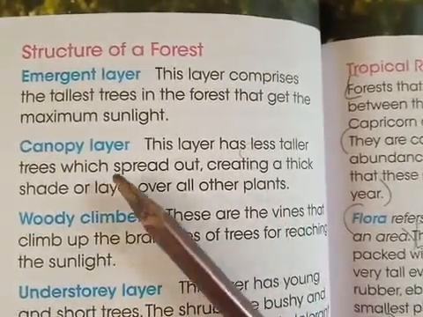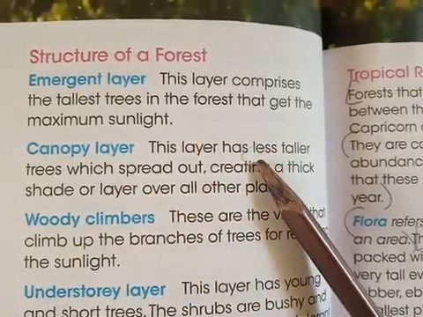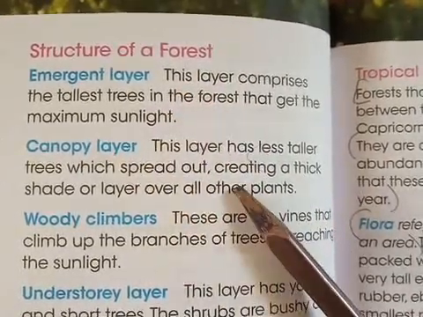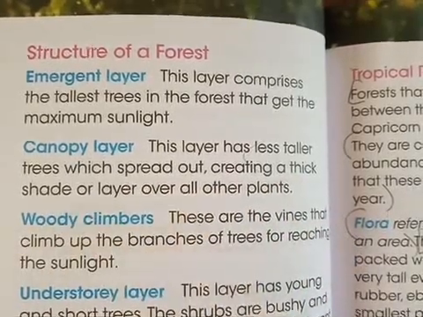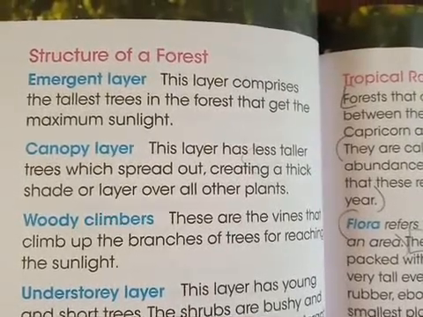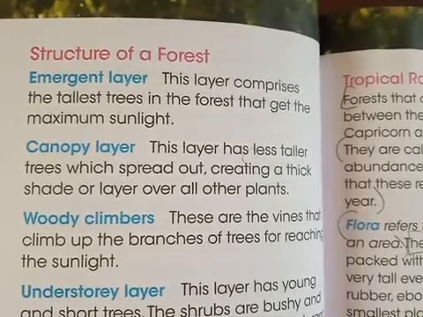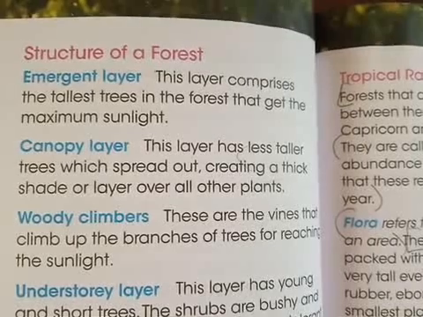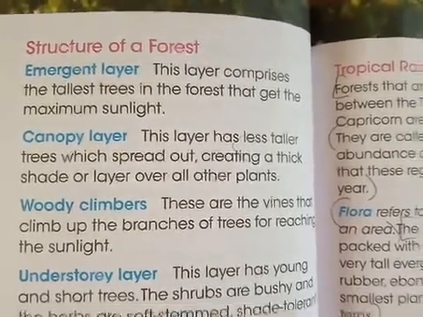The second layer is called the canopy layer. This consists of tall trees again, but these are smaller than the emergent layer trees. These trees spread out and create a thick shade or layer over all other plants. So the canopy layer becomes very thick, and due to its presence, the sunlight is stopped by that layer. So a shady layer is present below it.